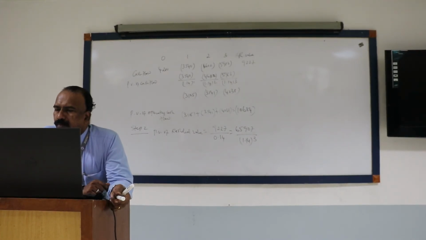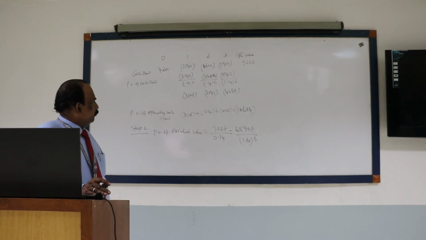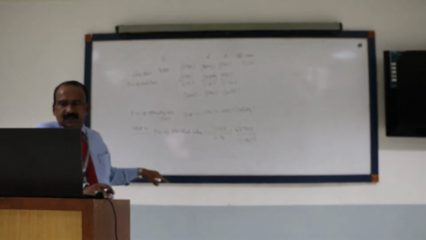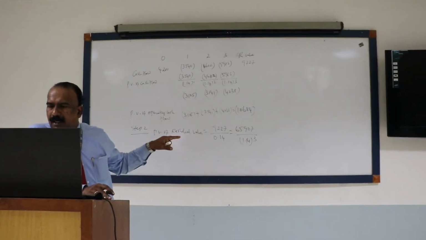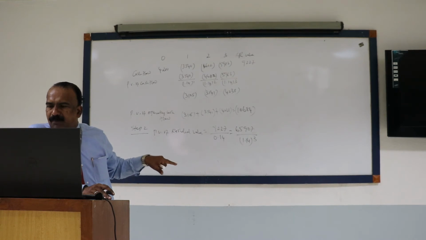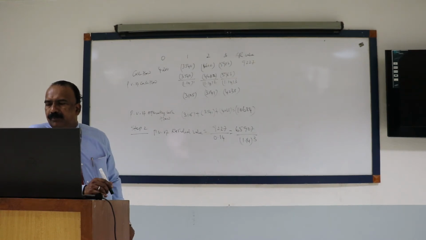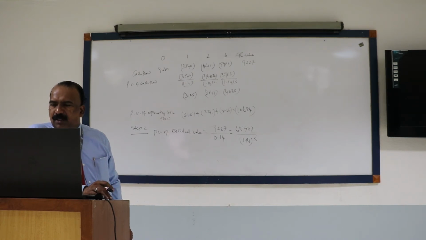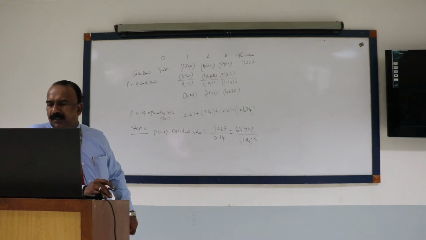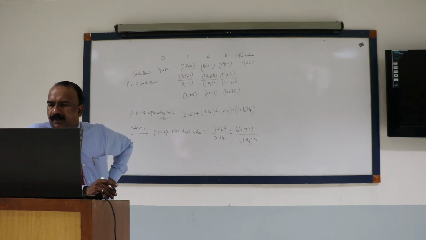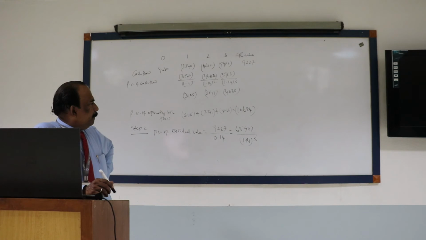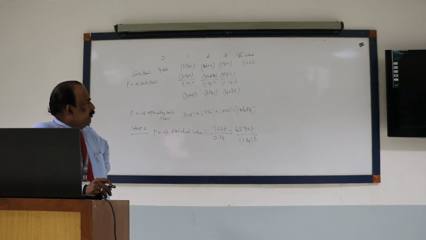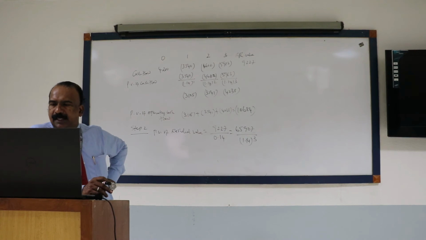Sir, then the equation for calculation of the present value of residual value is equal to residual value divided by cost of capital into 1 divided by 1 plus r power n. Okay, sir. So that will be perpetual cash flow divided by cost of capital into 1 divided by 1 plus r power t. T is the time period. So how much comes? 65907 divided by 1.14 par 3.